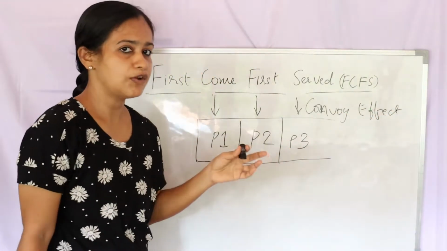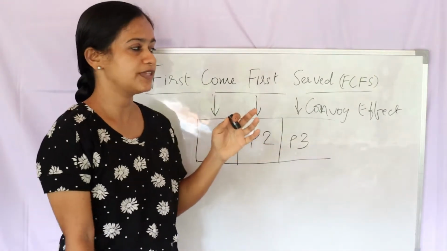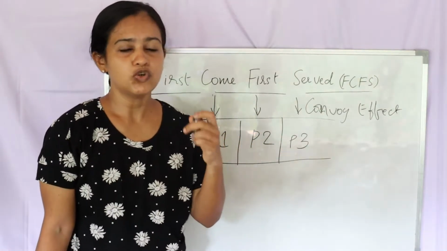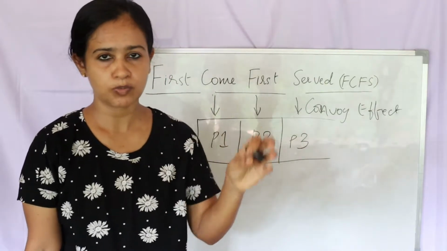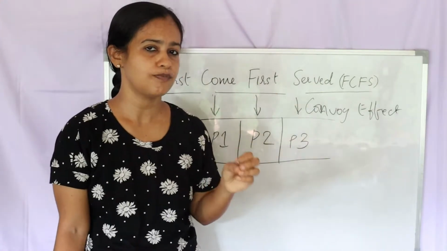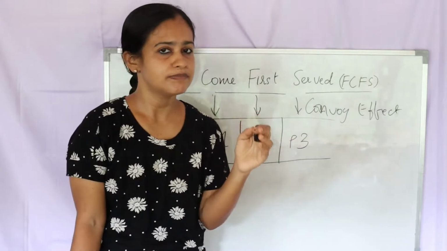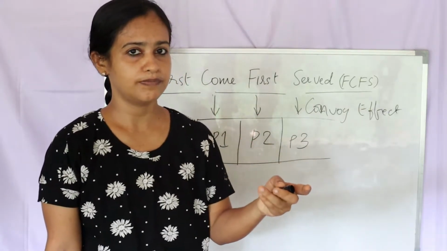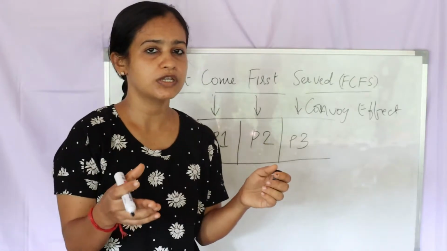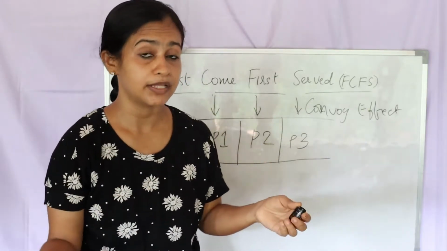What is the meaning of convoy effect? Let's understand with an example. Your mother asks you to buy 2 packets of milk. You go to the nearby supermarket, pick a couple of packets of milk, and stand in the billing section. And there is one person ahead of you who has bought groceries for the entire month.